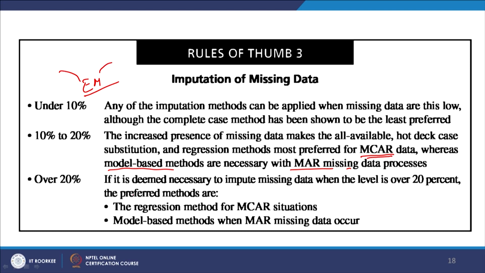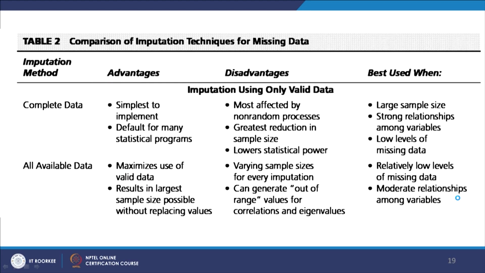If it is over 20%, the methods are regression and model based methods. So this is basically for the MAR, right. So these are some of the things you can do when there are missing data.